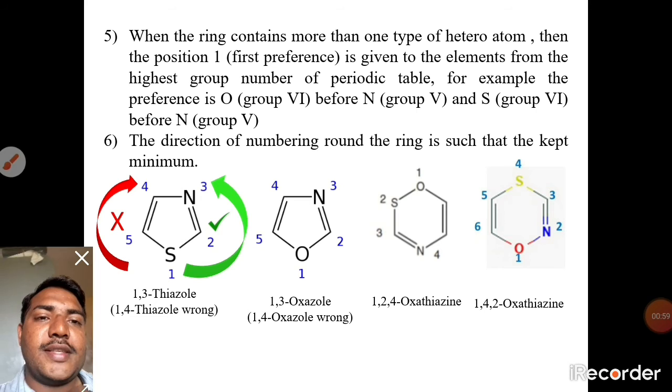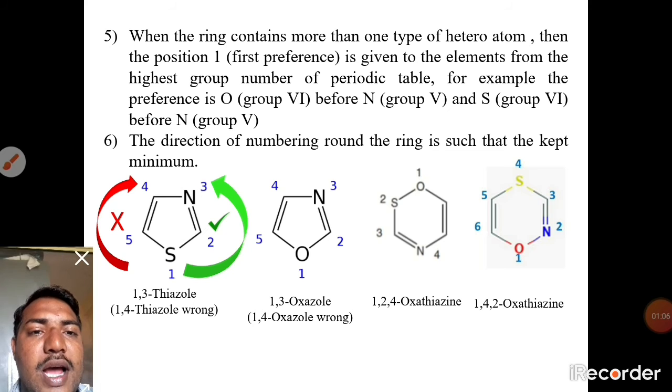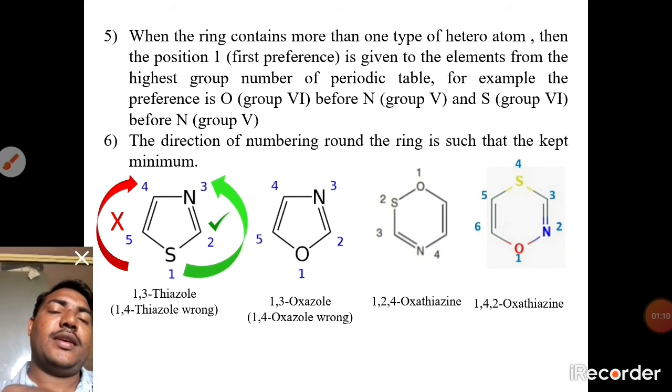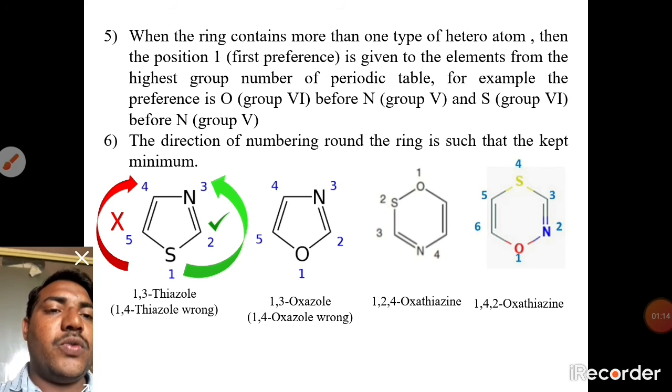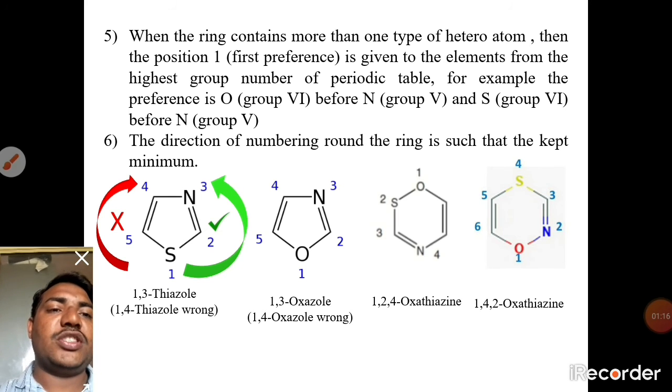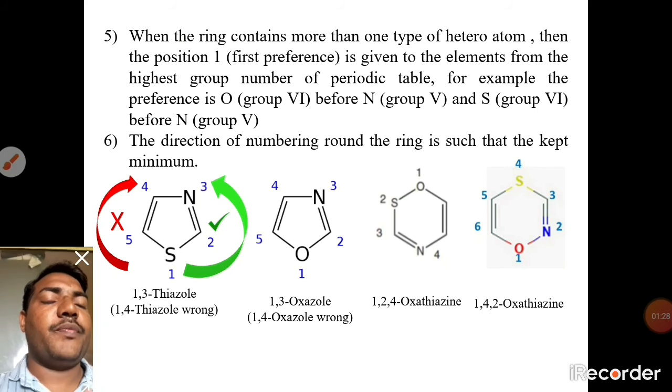The first compound is 1,3-thiazole or 1,4-thiazole. 1,4-thiazole is wrong because the numbering on this side is wrong. Then 1,3-oxazole: number 1 is oxygen and number 2 is nitrogen. So it is 1,3-oxazole, but 1,4-oxazole is wrong.